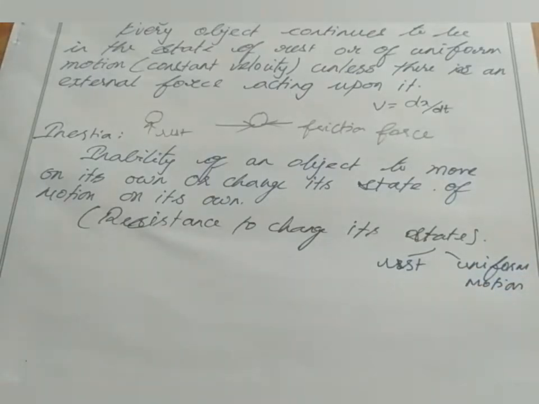So every object cannot move on its own or come to rest on its own. We have to apply some external force. If we do not apply any external force, it cannot move on its own or come to rest on its own. So this resistance property is known as inertia. We can understand inertia in the following classes by certain examples.